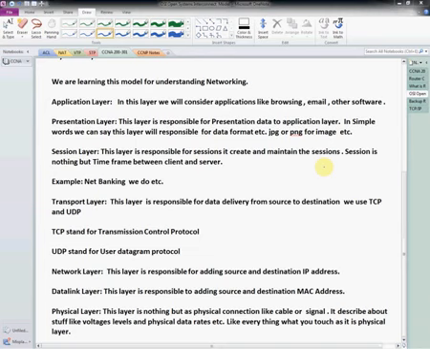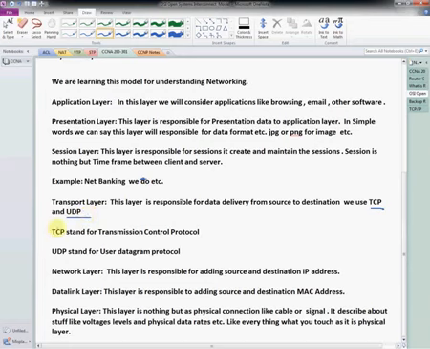Then we have the transport layer. Now we are going to discuss the transport layer. The transport layer is responsible for delivering data from source to destination. Like we have some data and we want to transfer it from one computer to another computer, for that data the transport layer is responsible. The transport layer uses two types of protocols to transmit data: TCP and UDP. TCP and UDP are the two types of protocols we use to transmit data from one point to another.